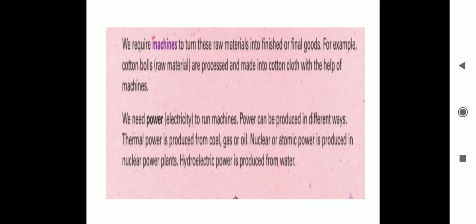For example, cotton balls, that is the raw material, are processed. The cotton that is grown in the fields is processed and made into cotton cloth with the help of machines. The final product that we get is the cotton cloth that is used for making clothes. So this is where machines are involved. First important was the raw material. Second factor is machines that are needed for industries.